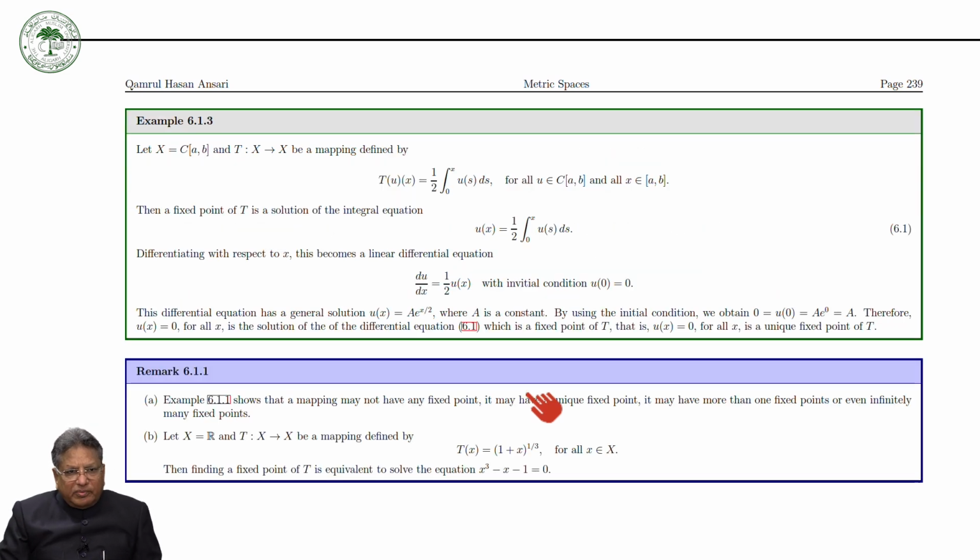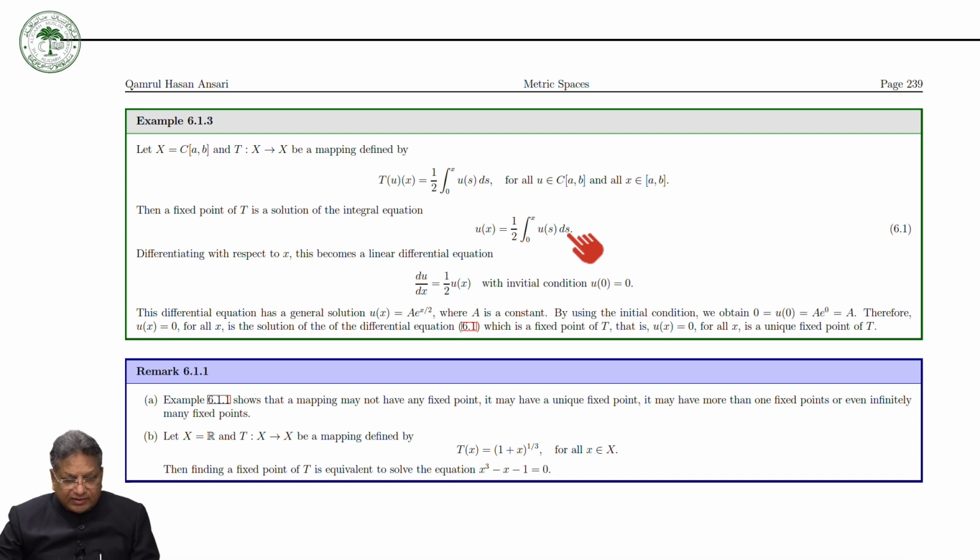Take some non-trivial example. So for a non-trivial example, we consider the space X equal to the set of all continuous functions defined on a closed interval [a, b], and T is a map from X to itself, which is defined as Tu(x) is equal to half the integral from 0 to x of u(s) ds for all u in C[a, b] and all x in [a, b]. Then a fixed point of T is a solution of the integral equation u(x) is equal to 1 over 2 integral from 0 to x of u(s) ds.